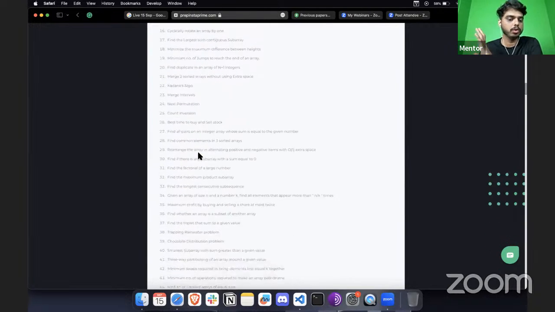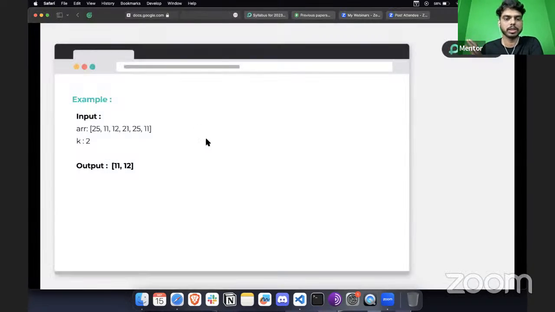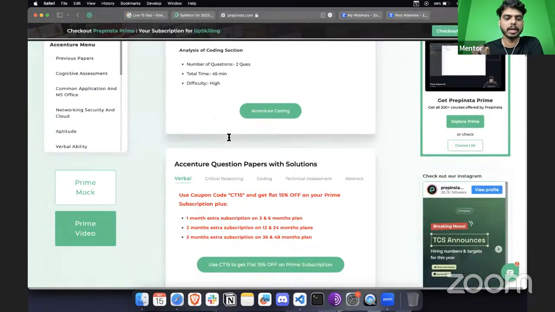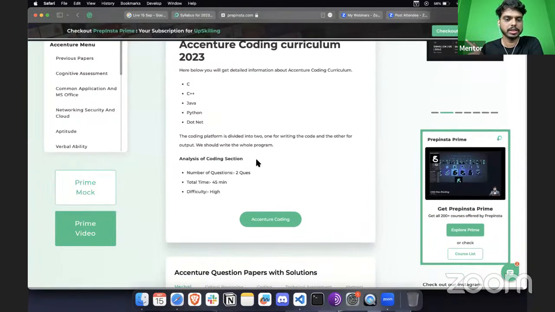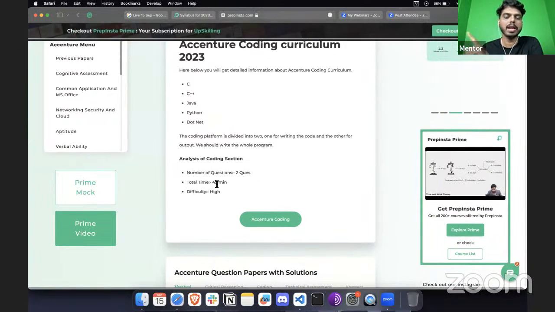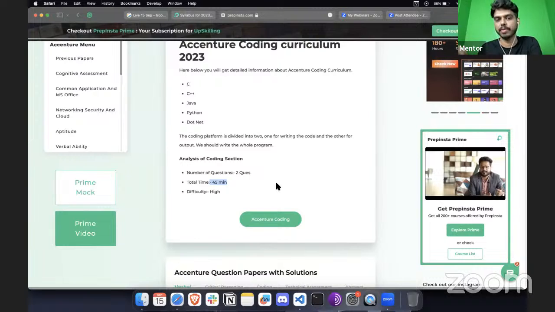Once you go through these kinds of questions, it will be easier for you to solve them. And as you know, in the coding round you will be given two questions. Out of these two questions, you have to solve one with a complete answer, and one partially is acceptable, and for that you have only 45 minutes.